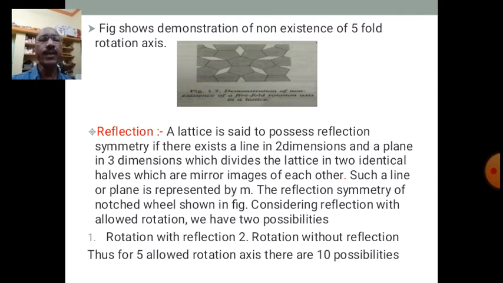As there are five allowed rotation axes. Which are the five allowed rotation axes?